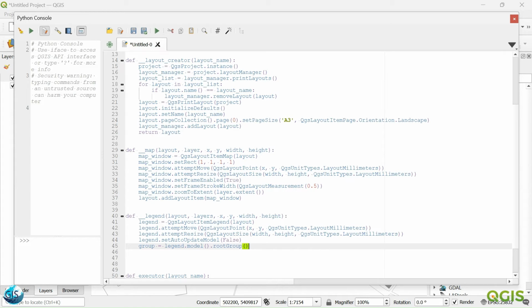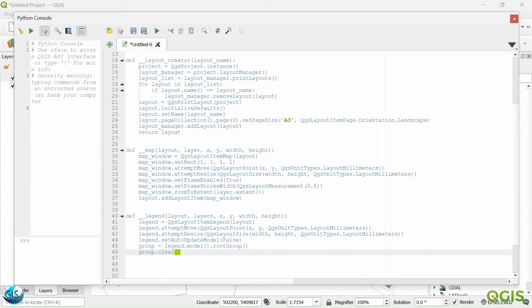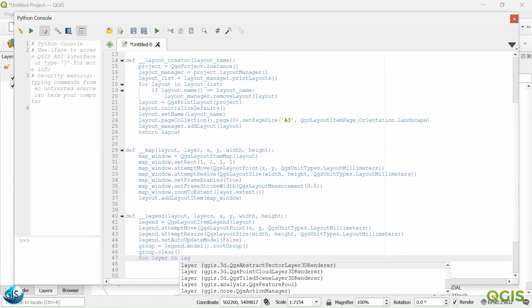So now you have already called all of the groups which exist in your layer, and then we will clear it, group dot clear. Right now we don't have anything. I just wanna add it here for your info and for the next tutorials. Then we will go for layer in layers.